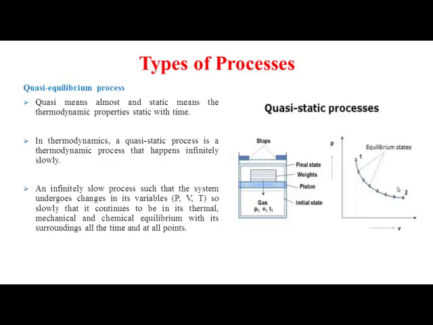Now, what is quasi-equilibrium process? It's a special type of process. Quasi means almost and static means the thermodynamic properties are static with time. In thermodynamics, a quasi-static process is a thermodynamic process that happens infinitely slowly.